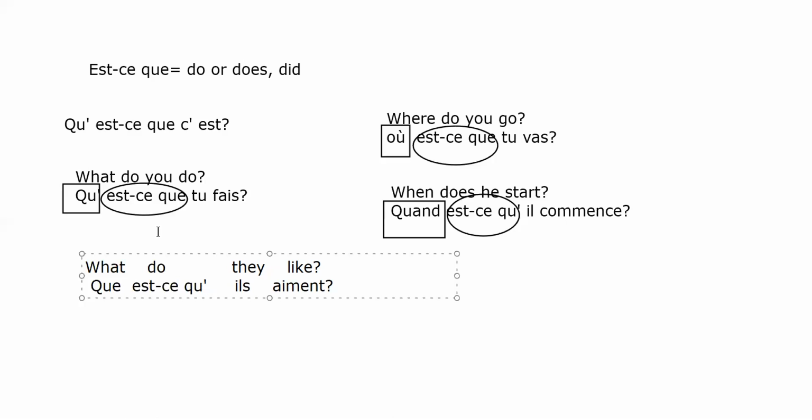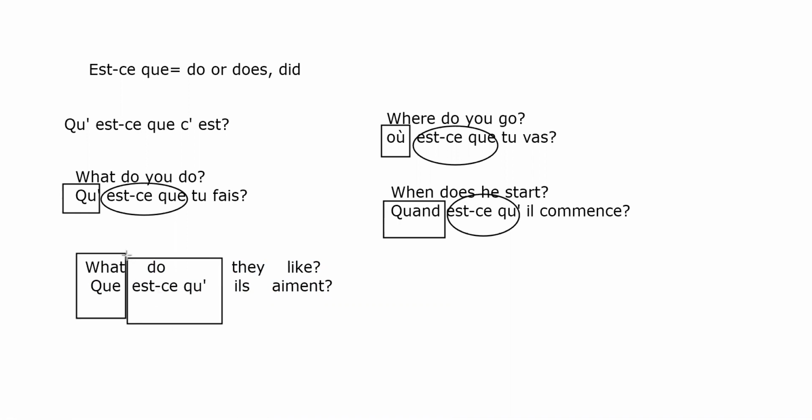So I want to say qu'est-ce qu'ils aiment? Qu'est-ce qu'ils aiment? What do they like? So if I want to specify this one, you have que, what, and you have do like est-ce que, and you have ils here as they, and like, it is aim. It is the rule for every single question that you can use.